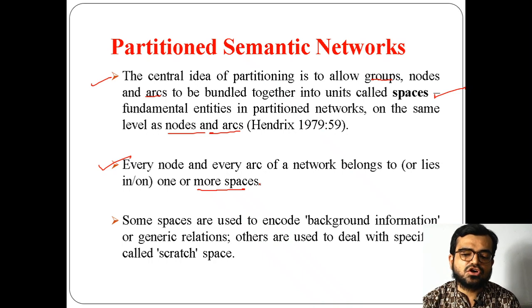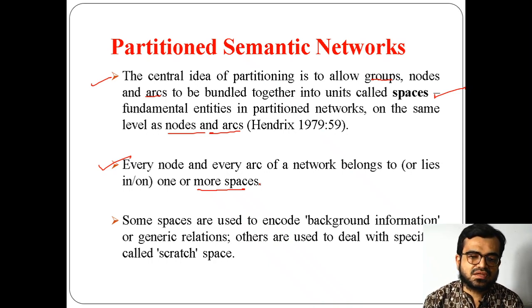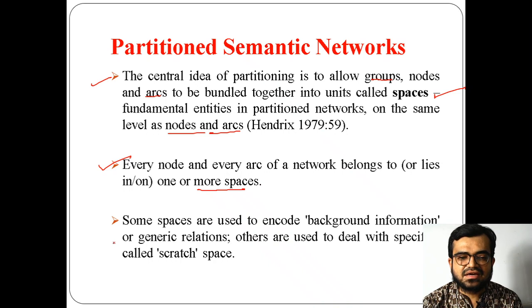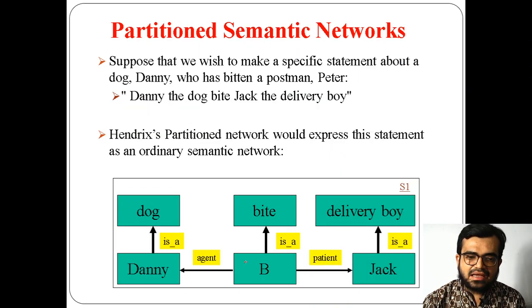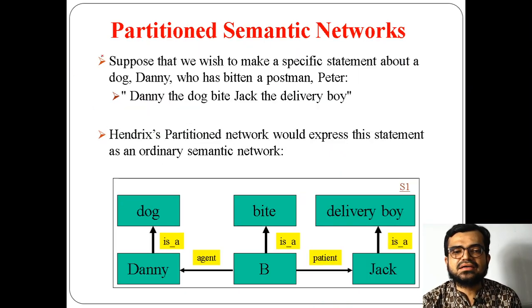But if there is a dog or a person, that means generic words, common words, are there. For such things we can use generic relations. That's why the spaces are divided either in generic format or specific format. Now we'll see an example of how it works.